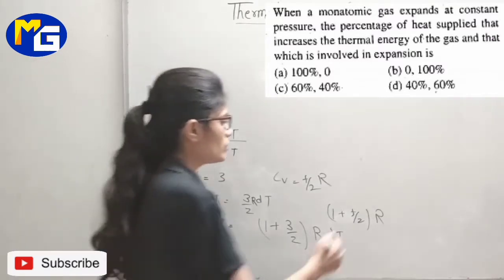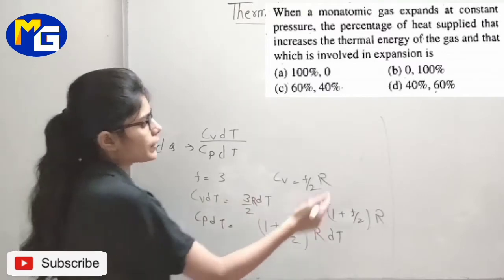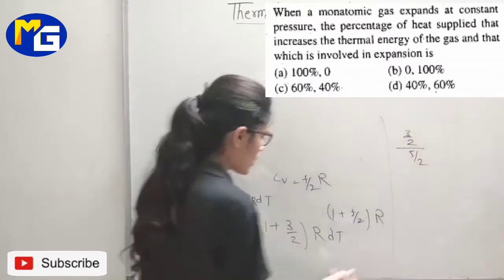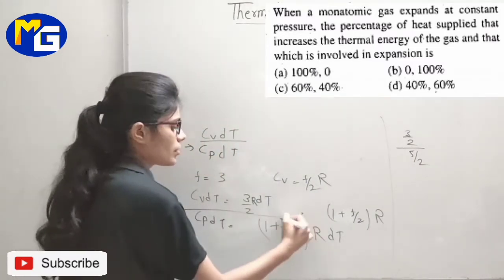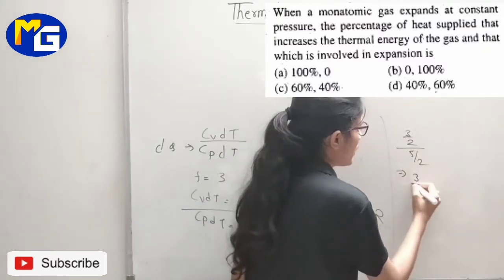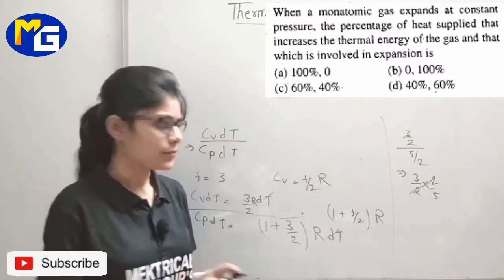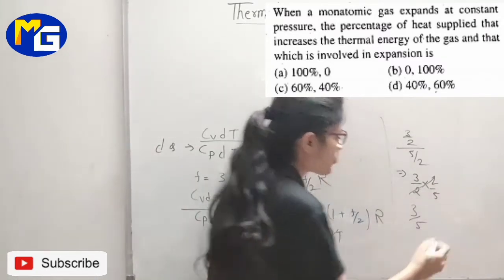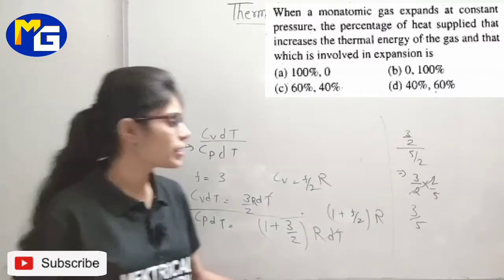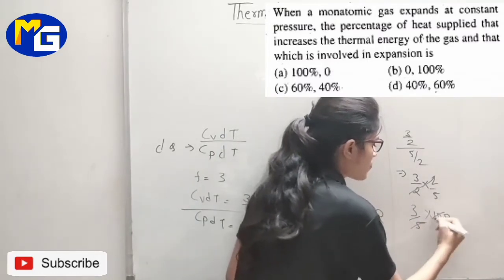Okay, so this will be what? You can see 3 by 2 divided by 5 by 2. Okay, all the constants will be cancelled out. How much is this? 3 by 2 multiplied by 2 by 5, it is 3 by 5. This is the fraction. How to be converted into percentage? मतलब हमारे को 100 के रेस्पेक्ट में देखना है तो हम इसको 100 से मल्टीप्लाई कर देंगे.